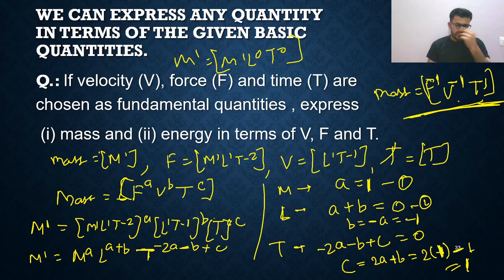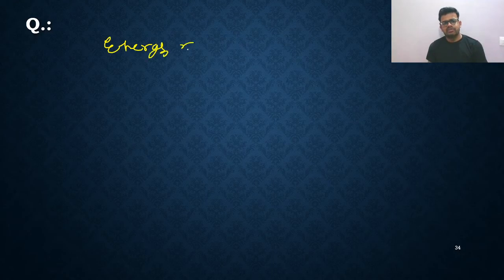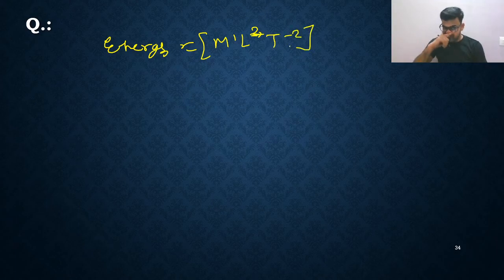That's all. I think all of you got it. Now let us solve its second part. You need to find the energy in terms of F, V, T. So the dimensional formula of energy is M1 L2 T minus 2. This is the dimensional formula of energy. Now you need to find it in terms of F, V, T.